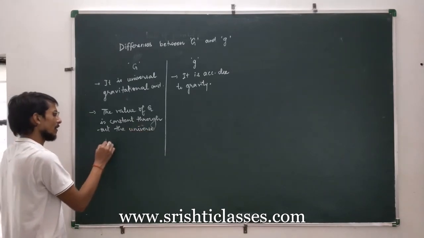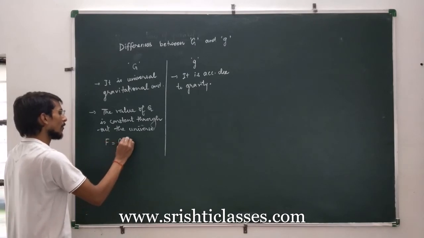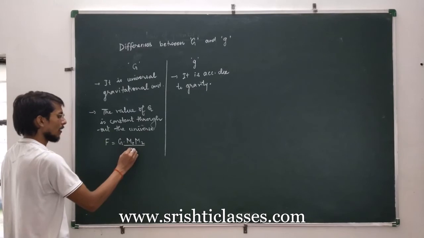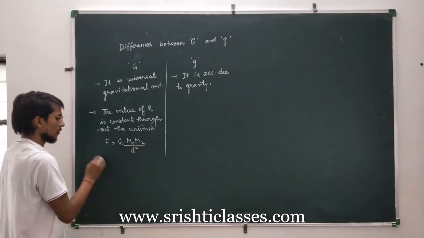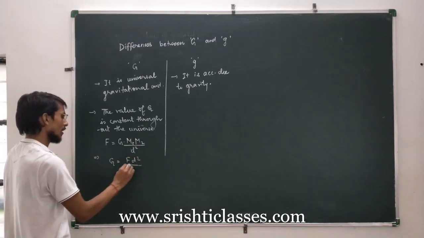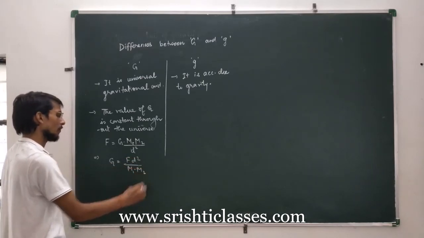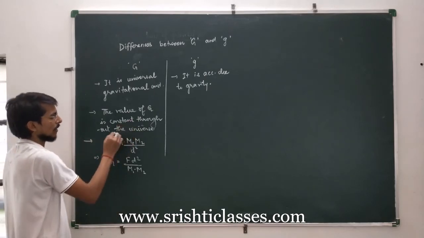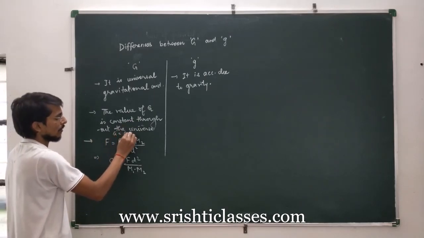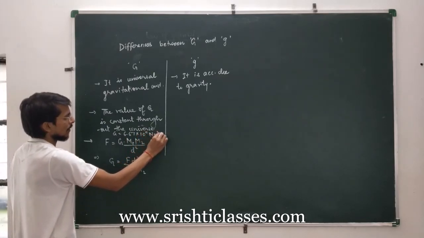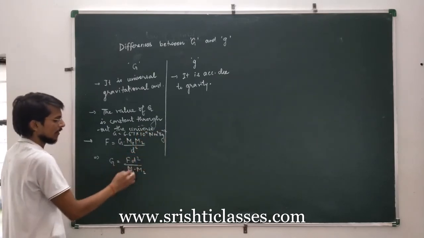We know that F is equal to G m1 into m2 upon d square. So we can write G is equal to F into d square upon m1 into m2. This is the third point actually. You know the value of G, you can write here G is equal to 6.67 into 10 power minus 11 Newton meter square per kg square, and this is the formula.